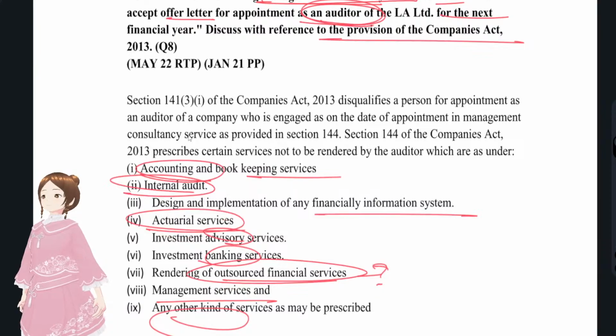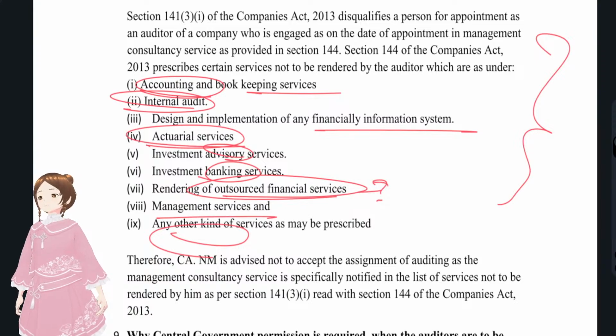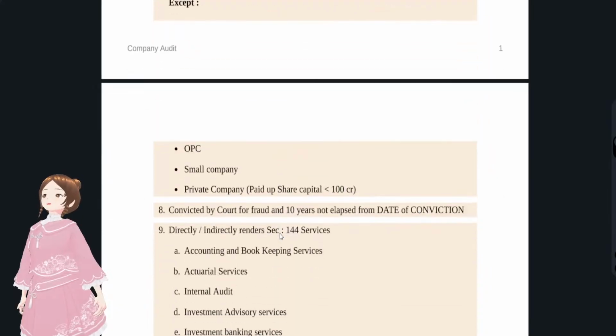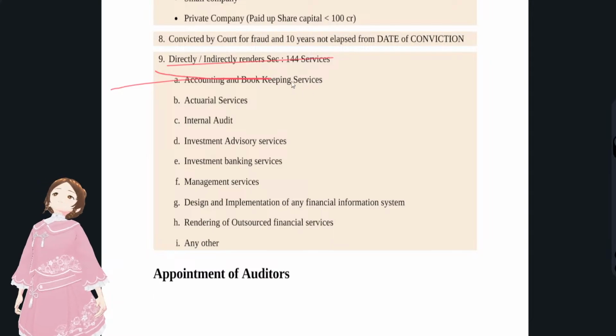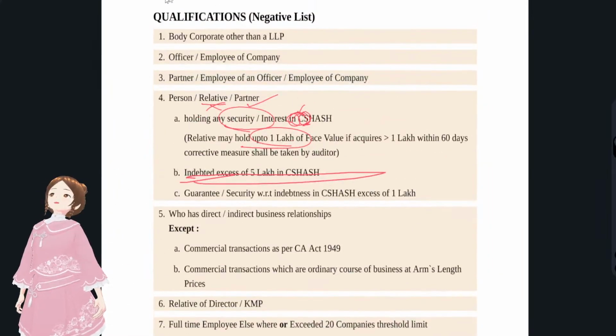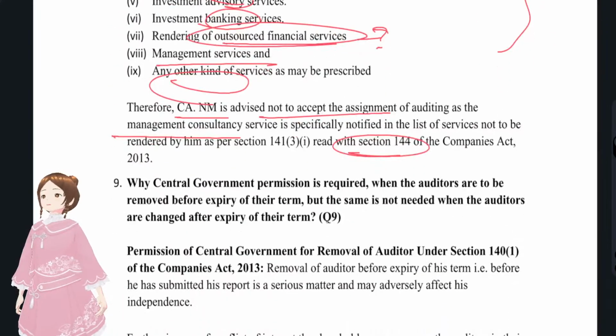Yeah, so these were the provisions. We have given the provisions. Now what we have to do is compare it with the question. CA NM is advised not to accept because he was giving services, that is management consultancy services, that is in section 144. Persons who are giving section 144 services are disqualified under section 141. You see here, those who directly or indirectly render section 144 services are under the negative list of the qualifications. So he must not accept the engagement letter.